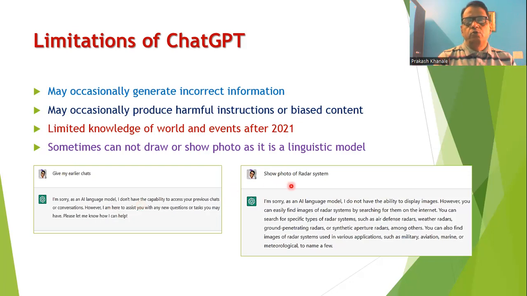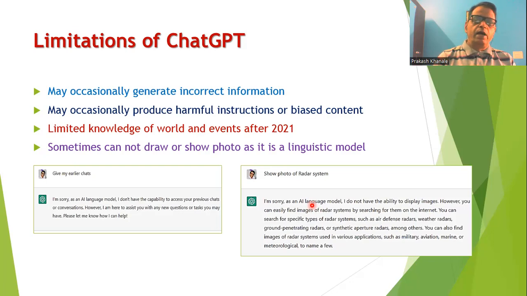When I asked it to show a photo of a radar system, it gave me the answer that, being an AI language model, it does not have the ability to display images. However, you can easily find images of a radar system by searching for them on the internet. So ChatGPT is also suggesting that you can go on the internet, Google, or search for photos of the radar system.